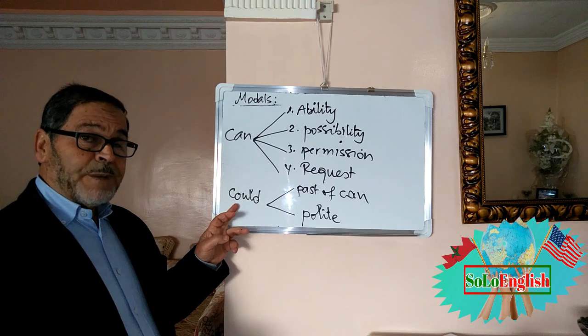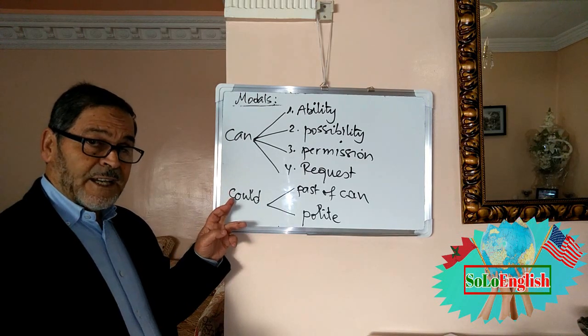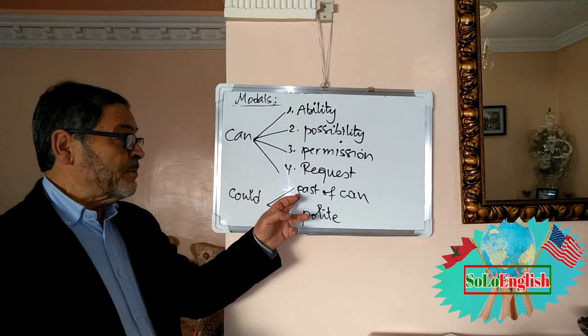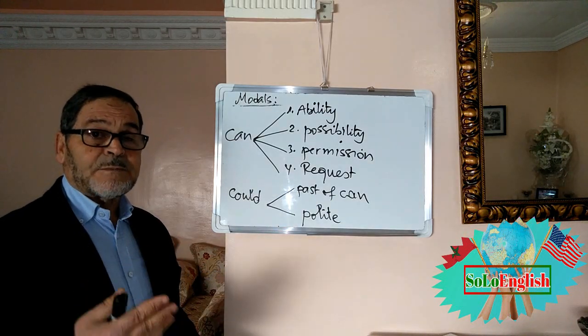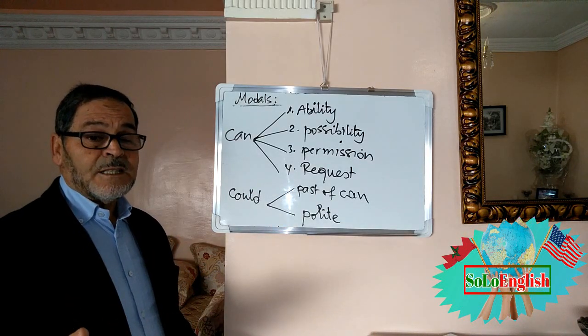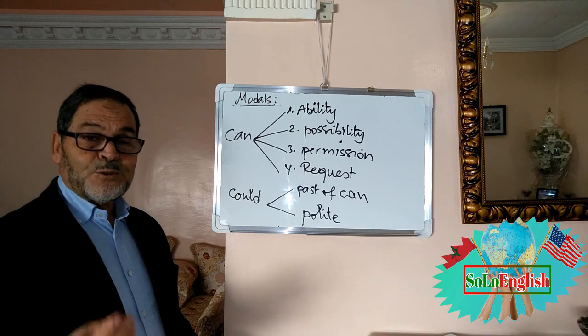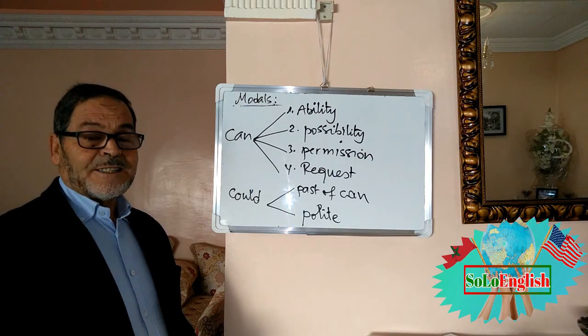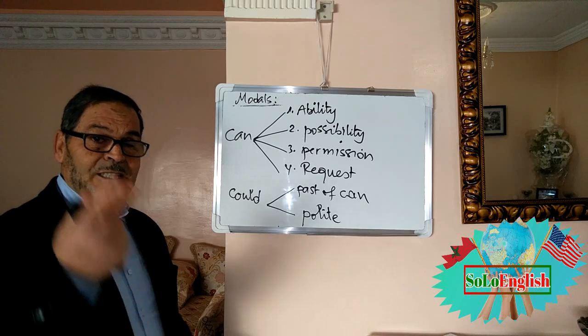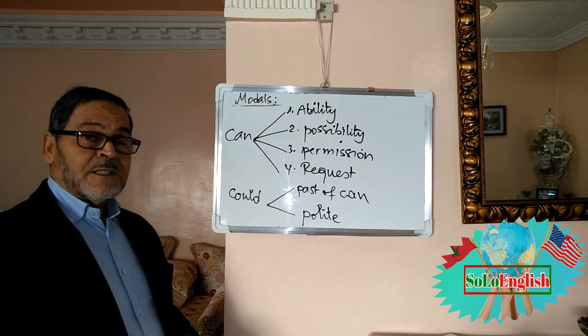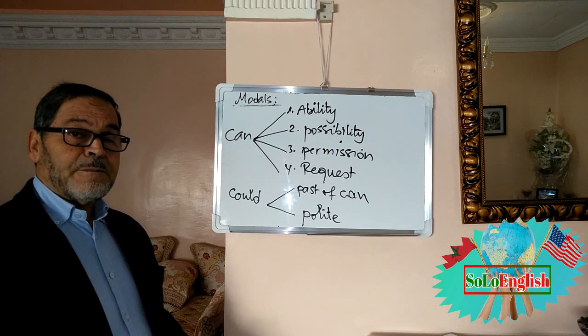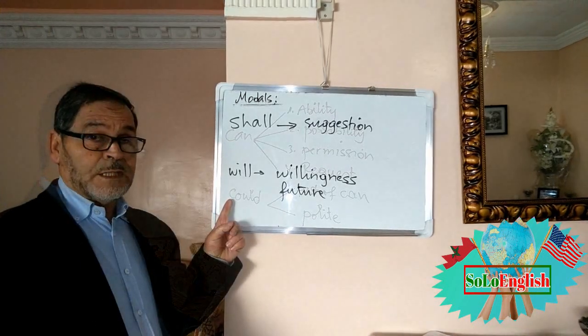Could is the past of can. We use it in the past of can, or when it is polite, to express politeness. For example, if I say give me something, say could you give me something, could you show me the way. This is for politeness.